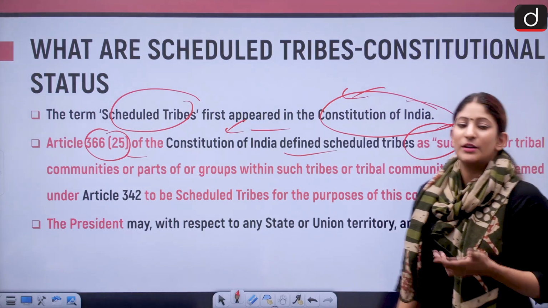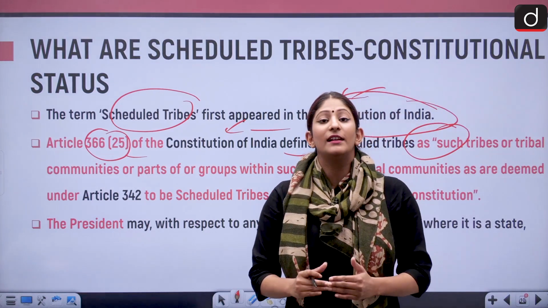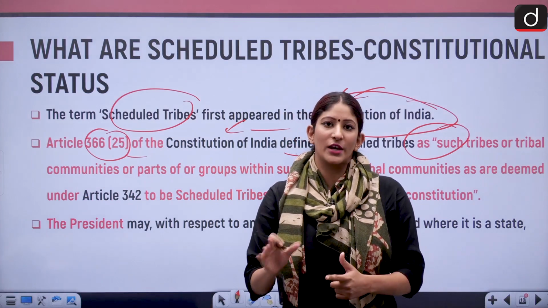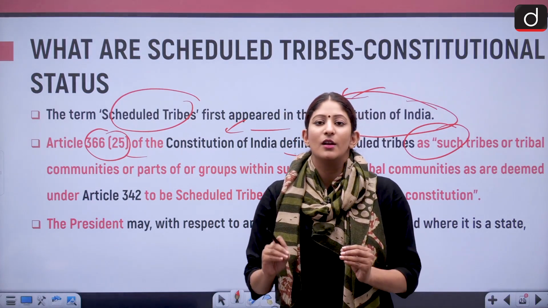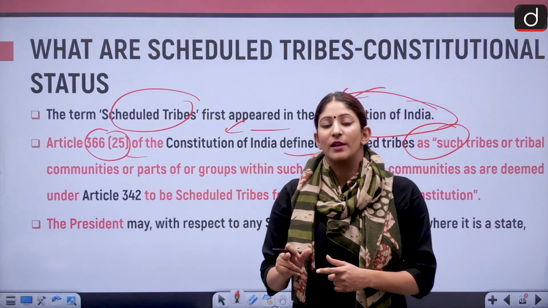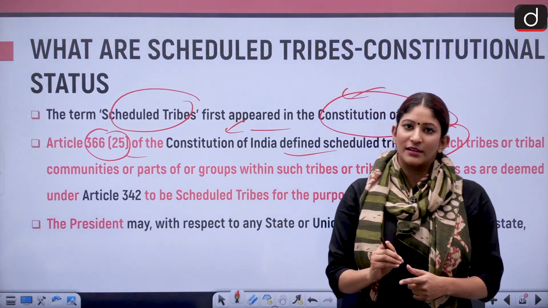In simple terms, what does it mean? Any group which has been defined under Article 342 shall be deemed as a scheduled tribe. Simple as that. Whatever listing has been done according to Article 342, important articles 366 Clause 25, then we have Article 342.